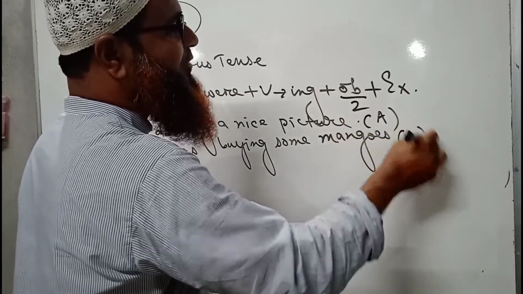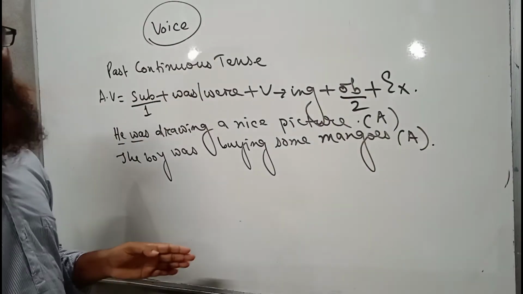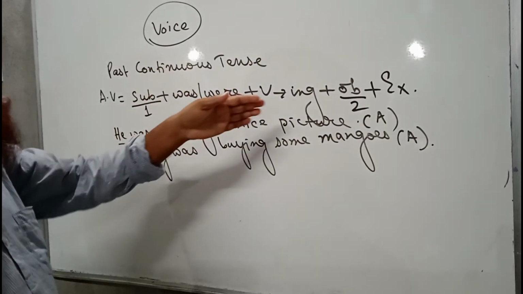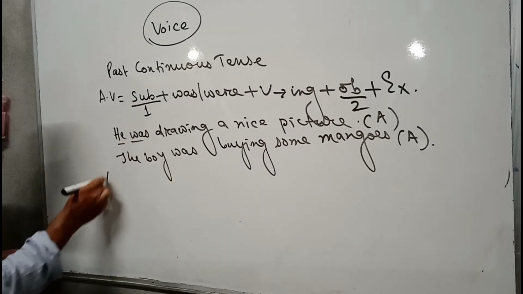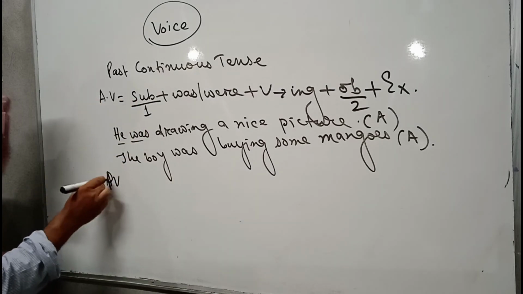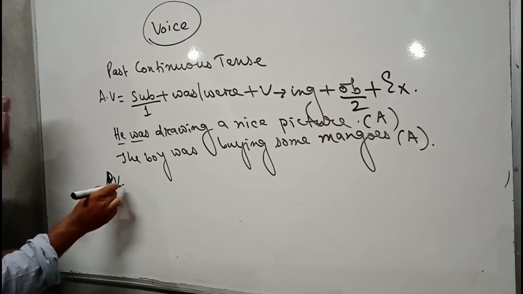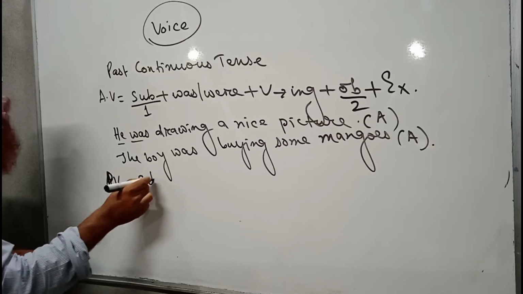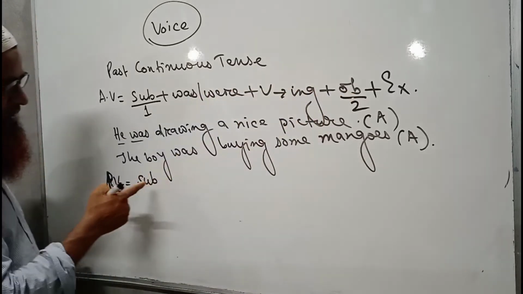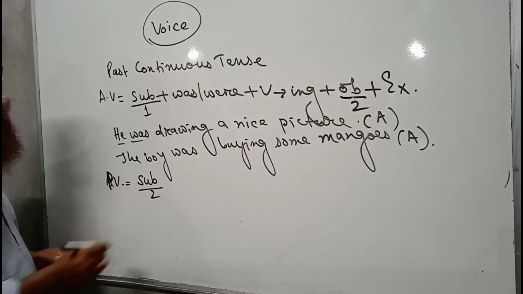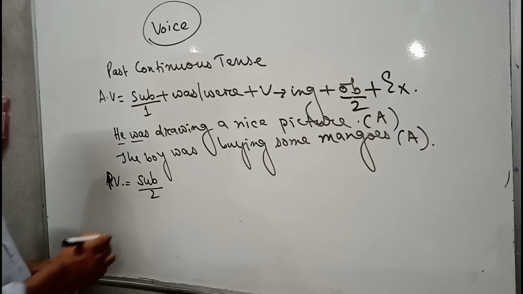active voice, and we will change these sentences into passive voice, after writing the structure of the passive form of past continuous tense. So here you can see it is in passive form. I have written here PV. So we have to write subject, but this subject is not the subject here. That object will come here to become the subject. So I have written 2 here.